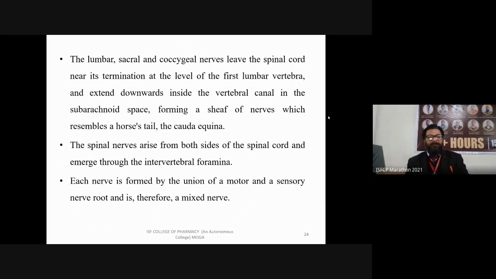The spinal nerves arise from both sides of the spinal cord because we have a right side and a left side. So to supply both sides, we require pairs of spinal nerves. Each nerve is formed by the union of a motor and a sensory nerve root, and is therefore called a mixed nerve.